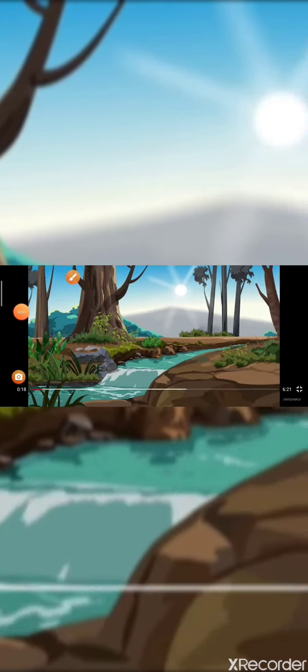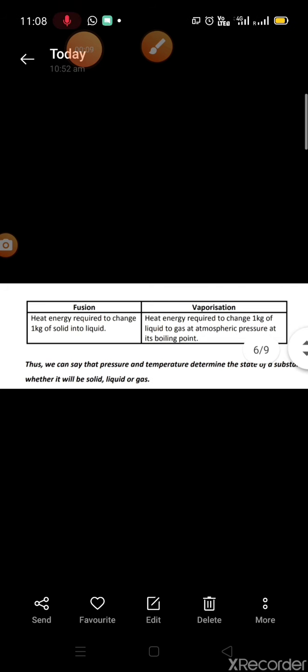Now, there is difference between fusion and vaporization. What is fusion? Heat energy required to change 1 kilogram of solid into liquid. Vaporization, heat energy required to change 1 kilogram of liquid to gas at atmospheric pressure at its boiling point.